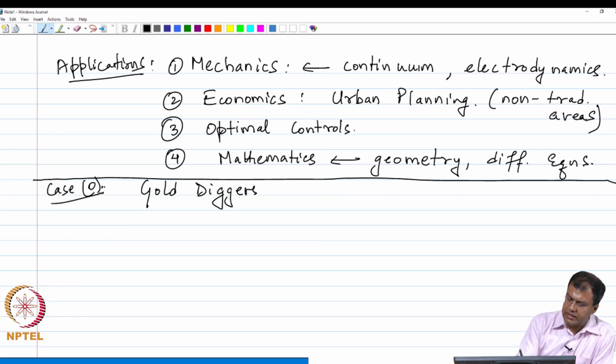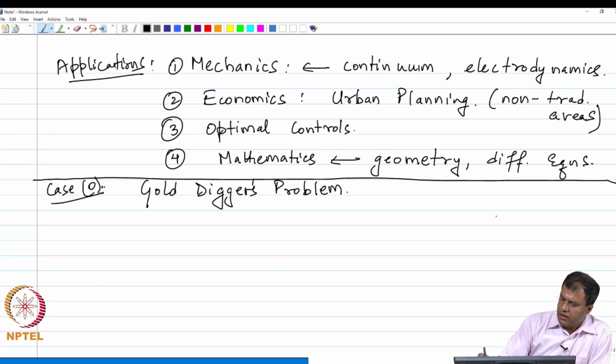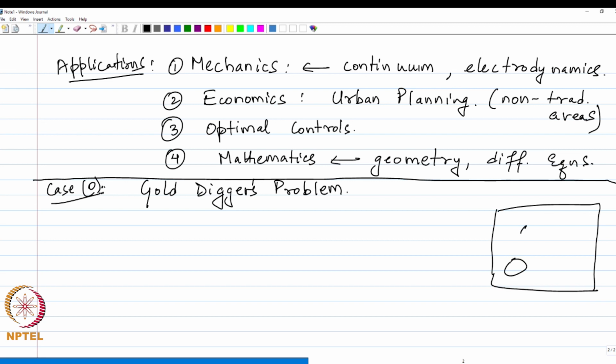As the name suggests, there is a field that has lots of gold in patches. Let us say these patches represent gold, and the objective of the person digging the gold out of the field is to find a path such that he or she can collect the maximum amount of gold.